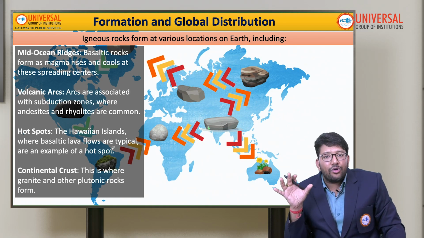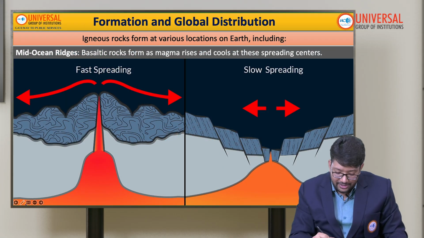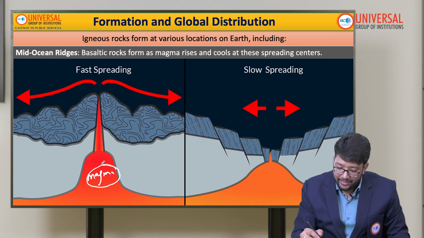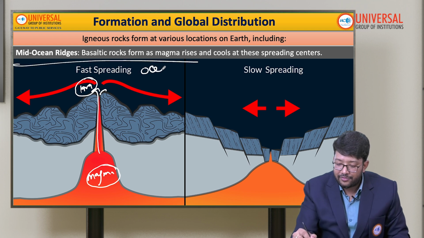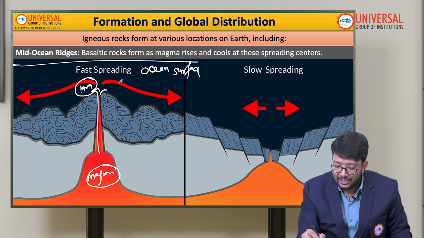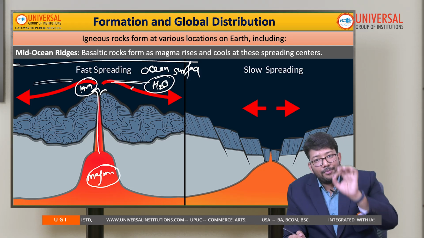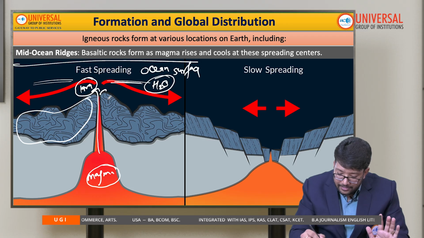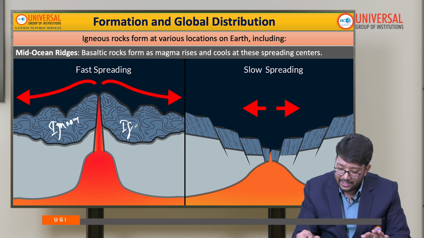Now igneous rocks are formed at various locations on earth, including mid-oceanic ridges. Mid-oceanic ridges means the magma is here, when the magma is coming out as lava, and we are talking about the ocean, this is the ocean surface. The moment magma comes out, don't you think it will come in contact with water, H2O? It will instantly solidify. So these rocks are nothing but igneous rocks itself, on both sides.